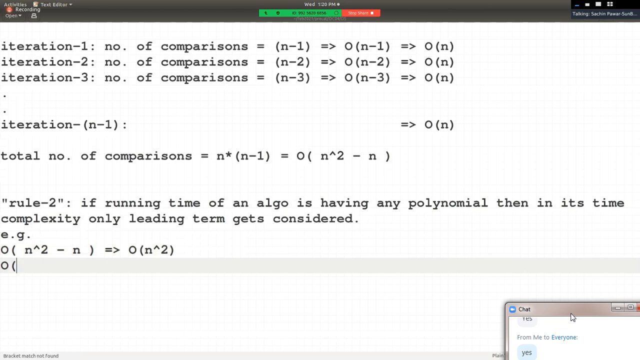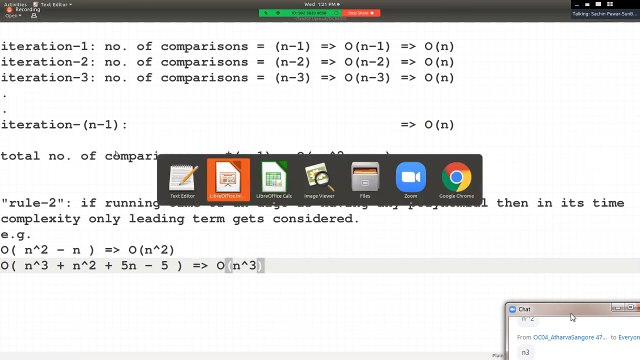is the running time. Sir, if it were, let's say, n cube plus n minus 5, or let's say n cube plus n square plus 5n minus 5. Is this a polynomial? Yes, this is a polynomial. So in this polynomial, which is the leading term? N cube is the leading term, and hence in such a case n cube will be the running time, or we can say time complexity. So in its time complexity, only the leading term is considered. Please remember this rule.